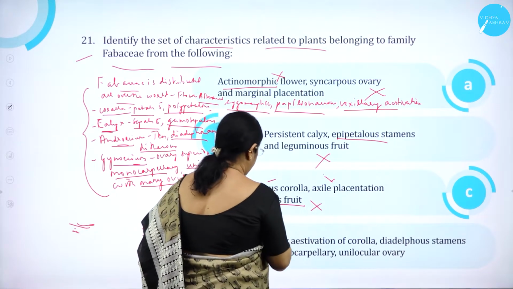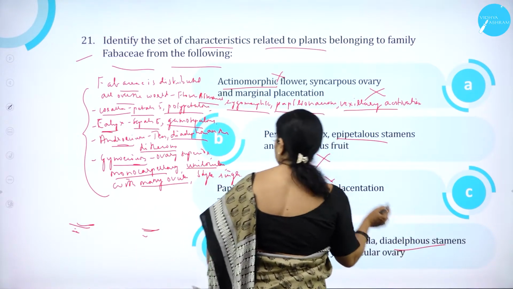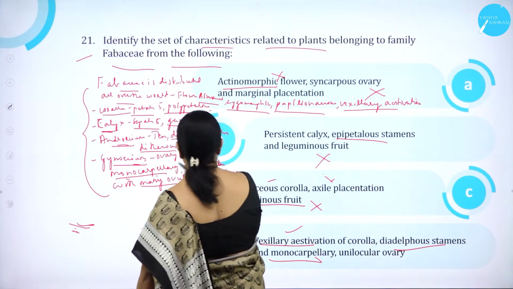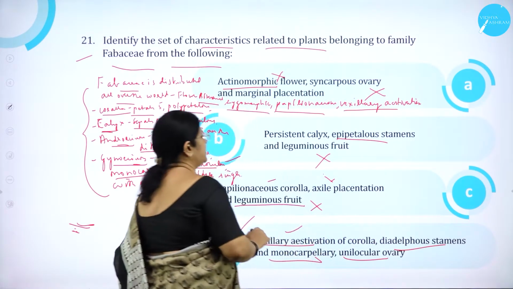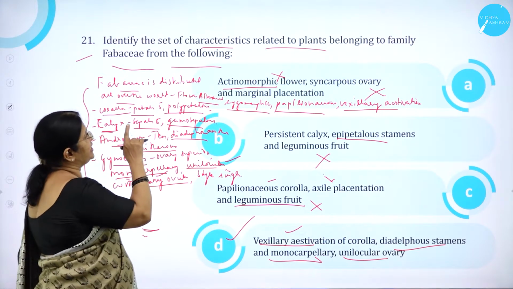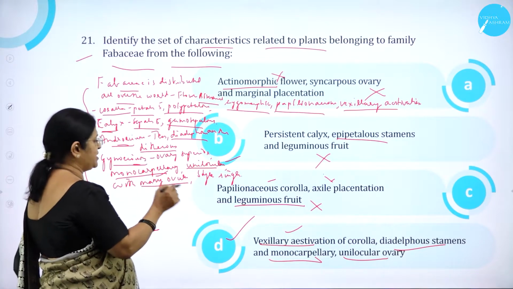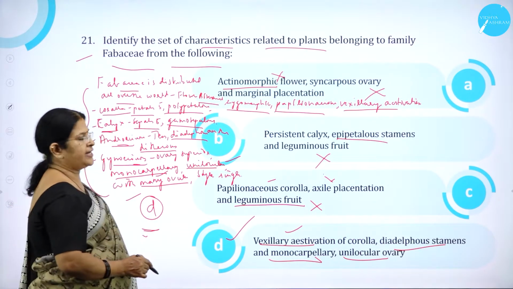Vexillary estivation, correct. Diadelphous stamens, correct. Monocarpellary, correct. Then unilocular, correct. So option D is correct. Identify the set of characteristics related to plants belonging to the family Fabaceae: option D is correct.